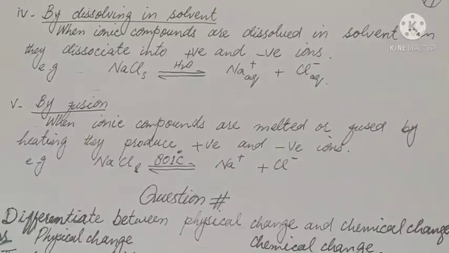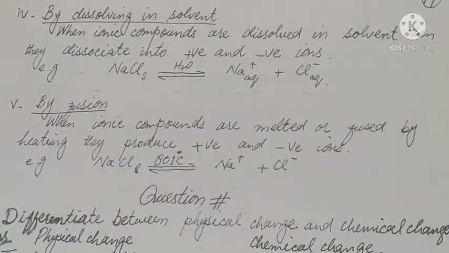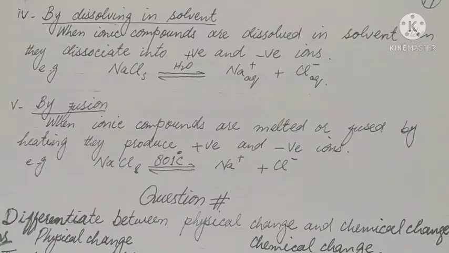Fourth method, by dissolving in solvents. When ionic compounds are dissolved in solvents, then they dissociate into positive and negative ions. For example, NaCl, which is solid, when mixed in water, is changed into Na+ and Cl- ions.